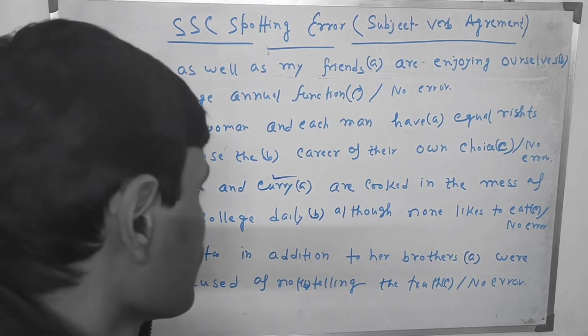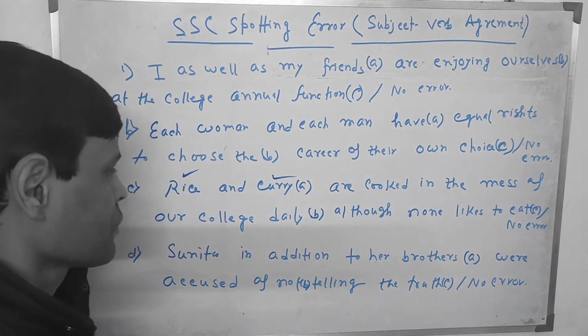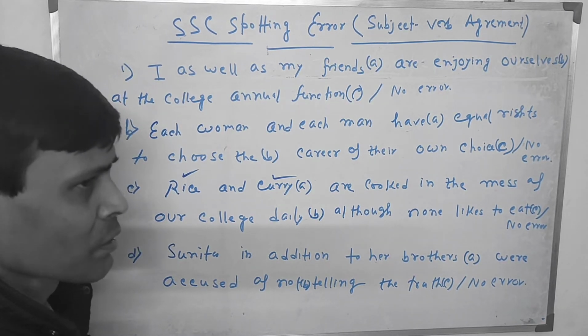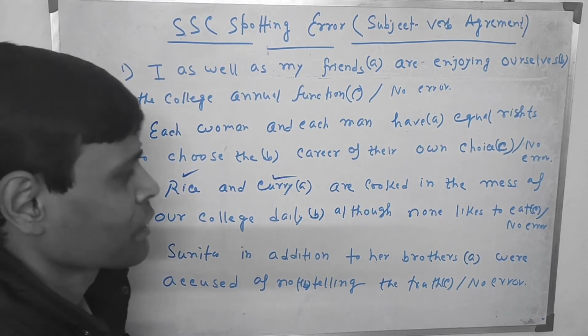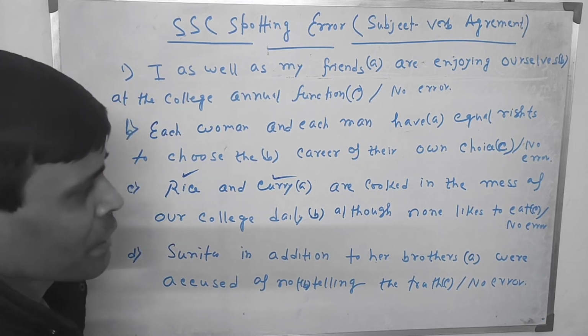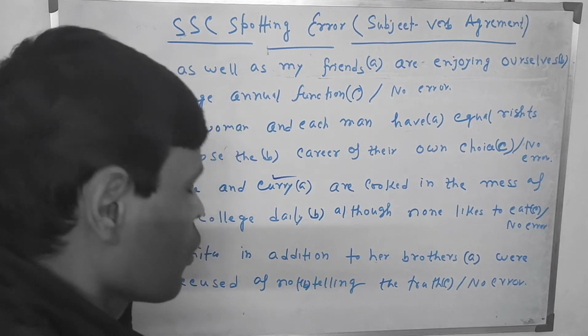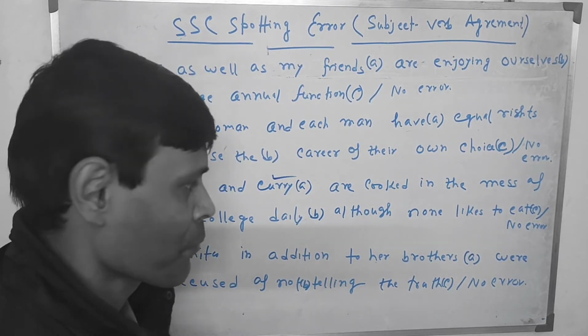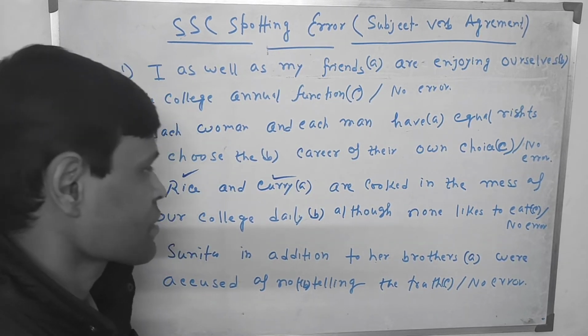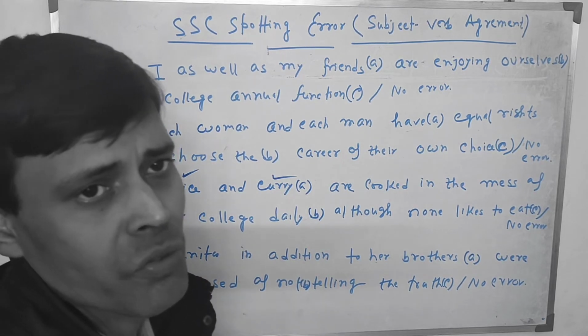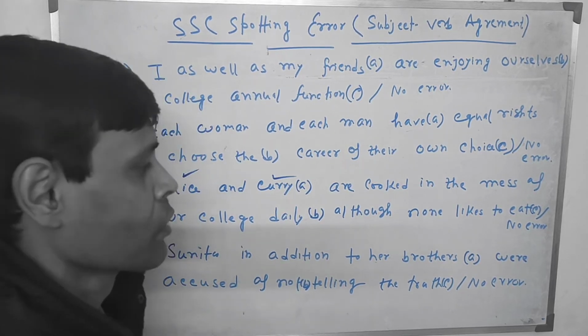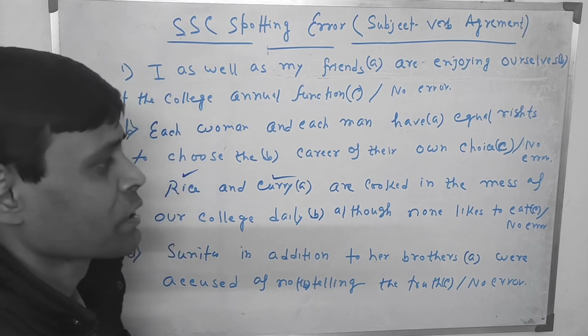No, my dear students. However plural the noun is, however plural the subject is, if the subjects symbolize the same meaning, in that case, instead of plural verbs, we should always use the singular verb.